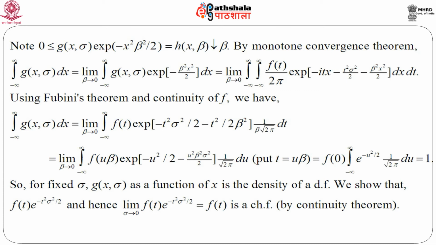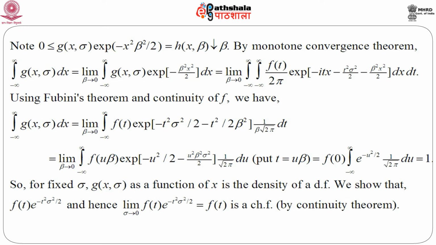And just make one small substitution, t equals u beta, and then you will get this entire thing: the limit as beta tends to 0 of the integral from minus infinity to infinity of f of u beta times e to the power minus u square by 2 minus u square beta square sigma square by 2, into 1 by root over 2 pi du, from the previous line.